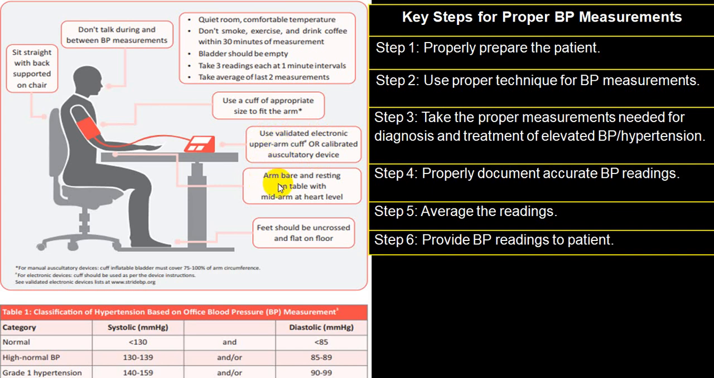The arm should be bare. There should be no clothes in between, and it should be resting on the table with the mid arm at the heart level. This particular point should be at the heart level. Feet should be uncrossed and flat on the floor. This is also forgotten a good number of times. And always after finishing the reading, take the average of the last 2 measurements.